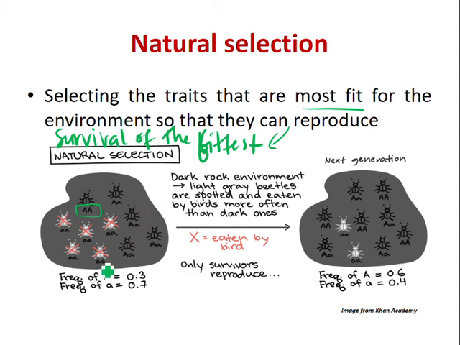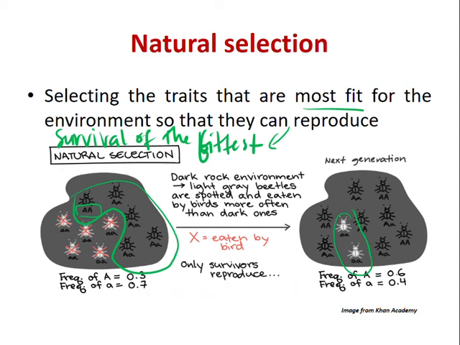The light grey, not so much. So the light grey will be eaten by the bird because they are easily spotted by the birds. So this beetle, they will survive. When they survive, they reproduce. When they reproduce, there are more of them as compared to the grey beetles. Okay, so this is survival of the fittest.